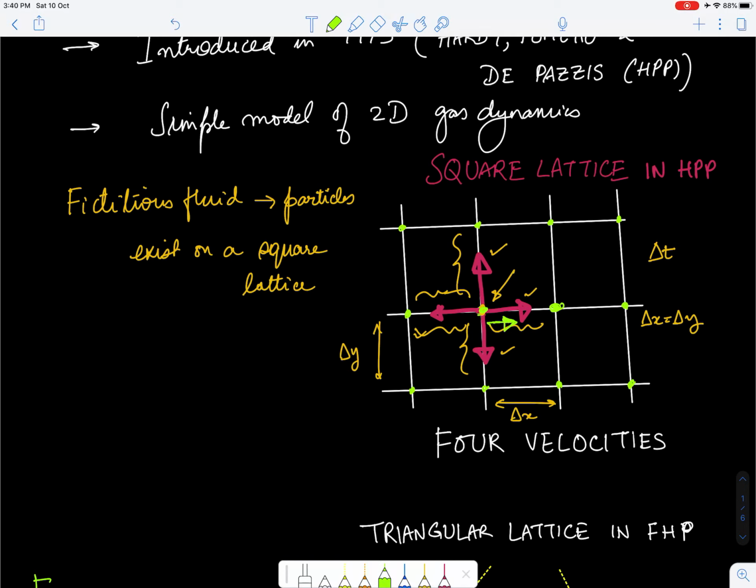Now while these balls move, they can also collide. So at each point you can have only 4 possible directions, but at this node, let's say you have one ball moving in this direction and one ball moving in that direction. So these balls can collide and exchange momentum. But the collision of this type that I'm talking about happens in such a way that it conserves mass and momentum.